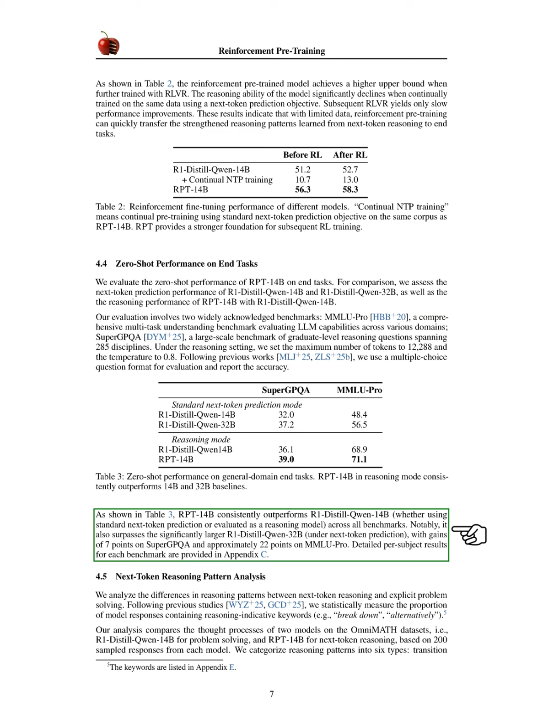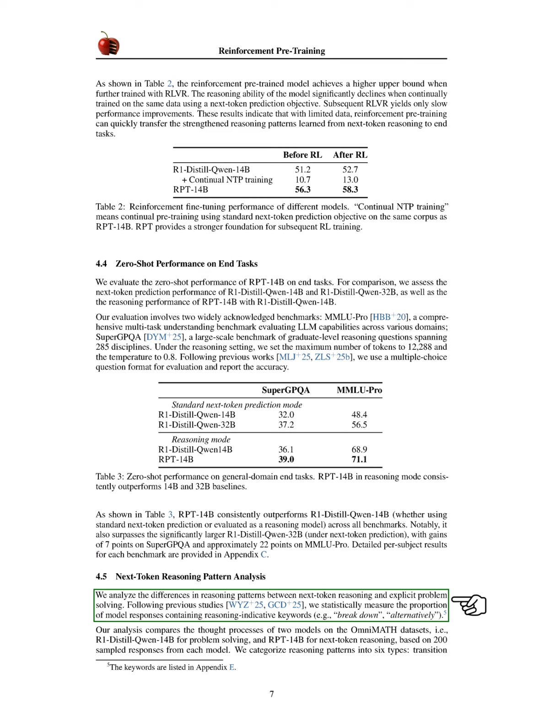As shown in our results, RPT-14B consistently outperforms R1 Distill Qwen14B in both next token prediction and reasoning across all benchmarks. Remarkably, it also exceeds the larger R1 Distill Qwen32B in next token prediction, achieving a 7-point advantage on SuperGPQA and about a 22-point advantage on MMLU Pro. Detailed results for each subject are available in the appendix.